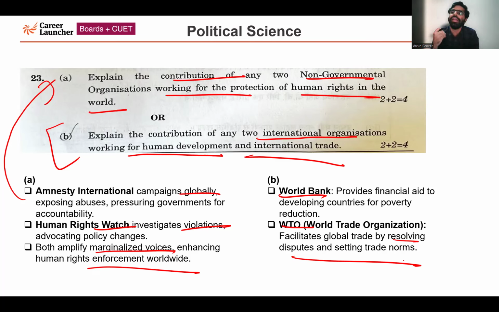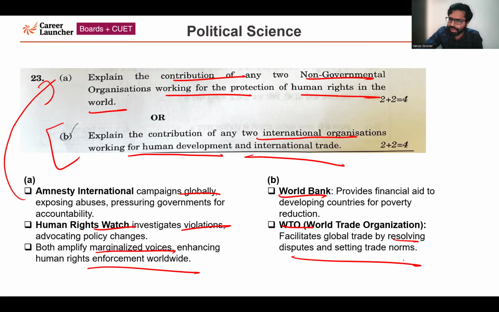So very importantly, when it comes to global trade between the countries, between the regions, WTO plays a very important role. Most of the countries of this world are signatory to the agreement of the WTO. So they have to abide by the rules or regulations set by the WTO. And usually summits and meetings take place in which members of the signatory countries go and discuss issues in relation to trade. So these are the two organizations, World Bank and WTO, important international organizations working for human development and international trade.